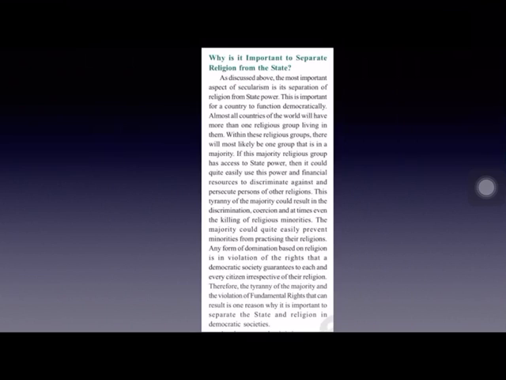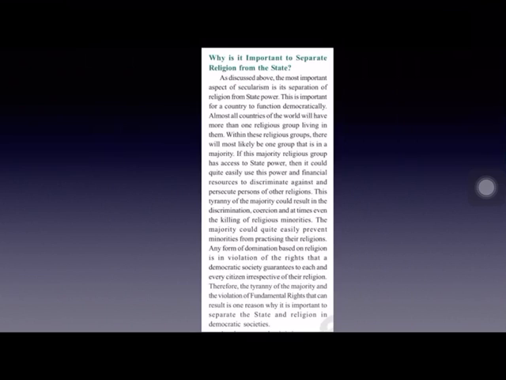And the majority religious community may also persecute persons of other religious communities. Sometimes it may also be possible that the majority religious community may resort to mass killings of people of other religious communities, which may finally result in the mass killing of religious minorities.